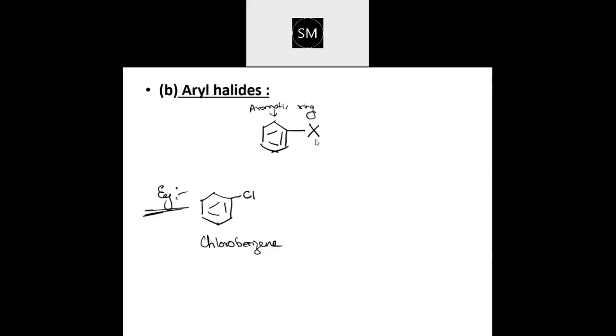Why did this classification come into the picture? That's because of the halogen attached to the carbon. That carbon is of different varieties. Some carbons are single bonded, some carbons are double bonded. So based on that category, this classification has come. You can say it is based on the variety of carbon: double bonded carbons, single bonded carbons, aliphatic, aromatic. Depending on that, we can find different classifications.